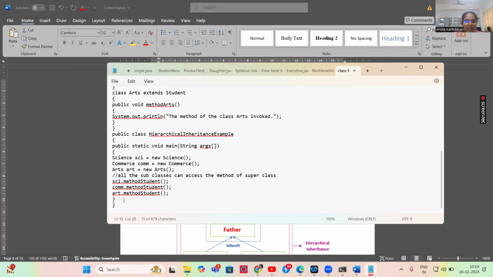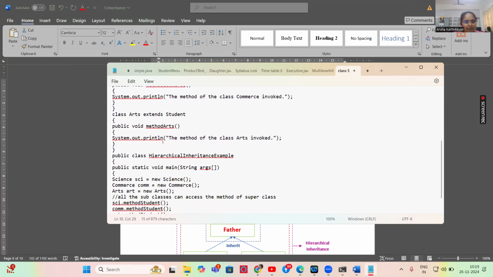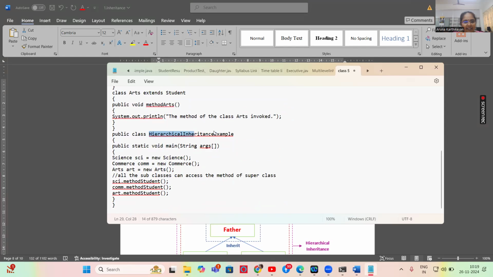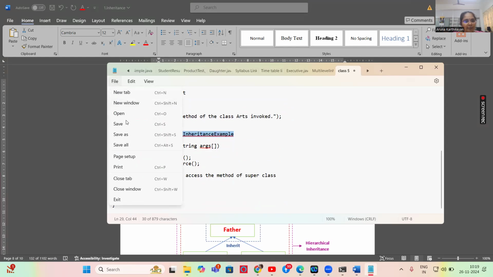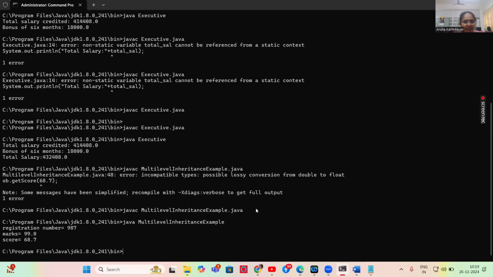Now let us see how it can be executed. Which one is my parent class? HierarchicalInheritanceExample is my parent class name, so I am saving this. How do we save it? The main class name dot java. Now I have saved this. In my command prompt, I'm using the javac compiler.